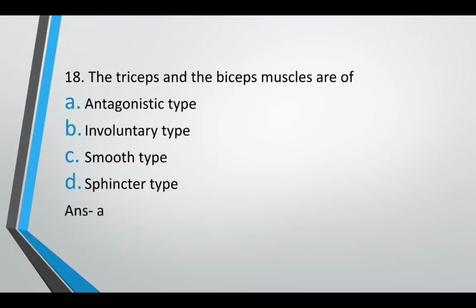मतलब जो आप अपना elbow fold कर रहे हो, that is because of biceps, और जो elbow अपना खोलते हो, that is because of triceps. तो खोलना और बंद करना, they are antagonistic action. Antagonistic मतलब opposite. ठीक है? So the correct answer is option A, antagonistic type.